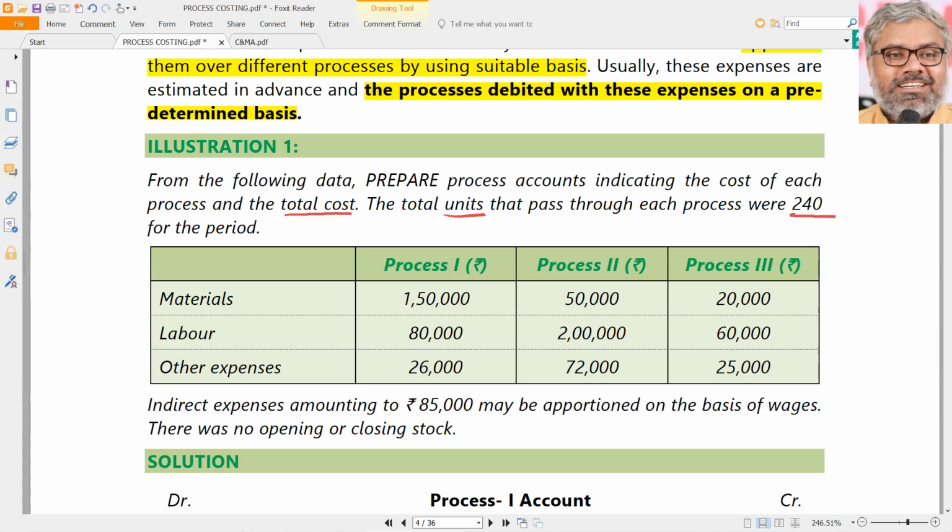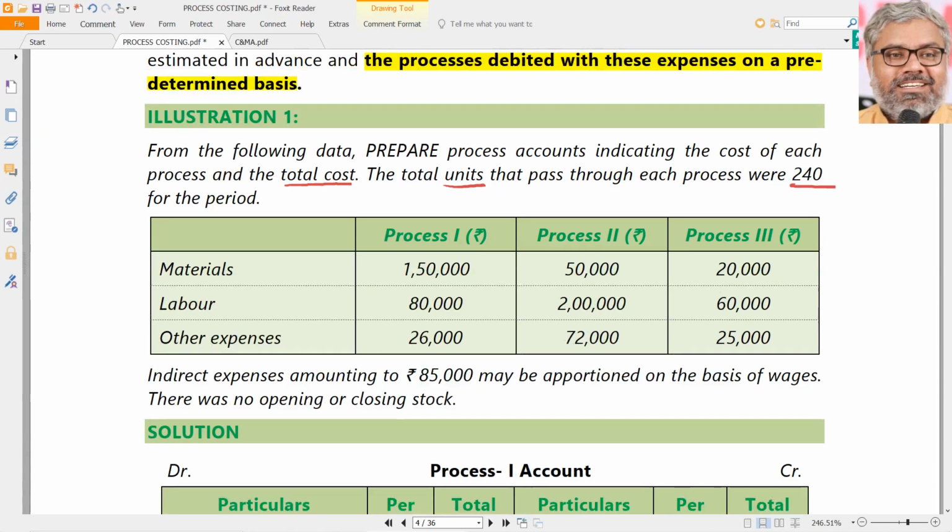So 240 units are going to be introduced in process 1. The same 240 will go to process 2 also. The same 240 will go to process 3 also. But of course not in the same shape. They will get added with some work done. So what are the 3 processes which are here?